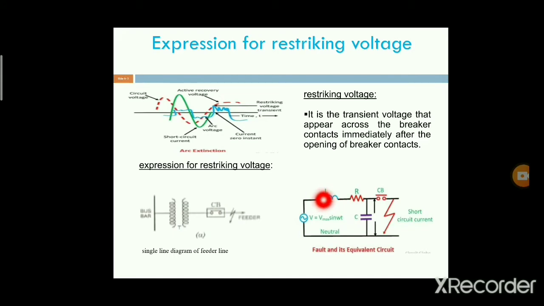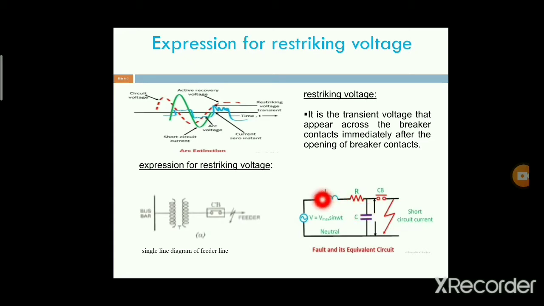We consider only the inductance L and capacitance C. While calculating the expression for the restriking voltage, we consider only the effect of the inductance and the capacitance.